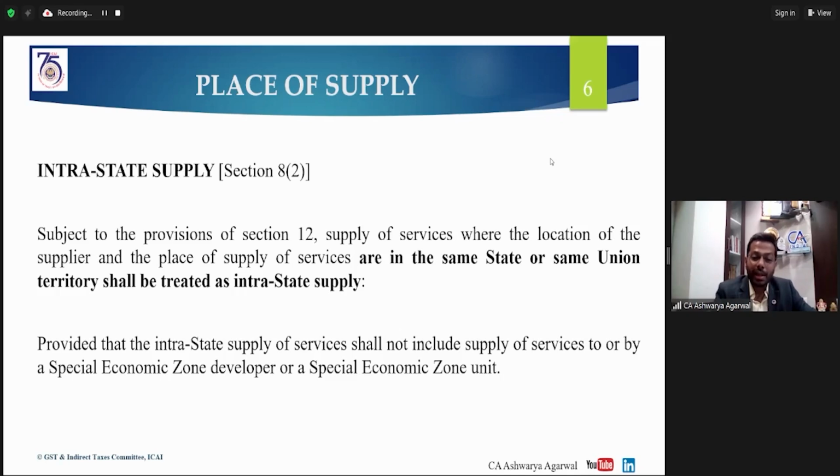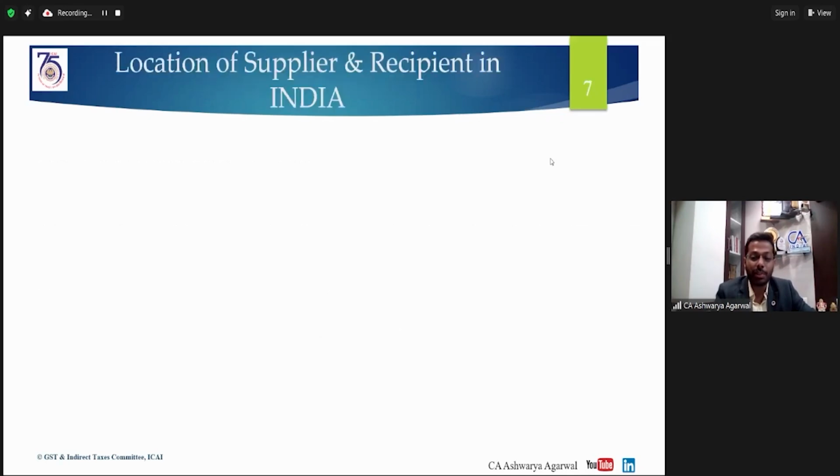Provided that the intrastate supply of services shall not include supply of services to or by an SEZ developer or an SEZ unit. Of course, that becomes an export. Now, as we have seen what is an interstate supply and what is an intrastate supply, how do we decide where the place of supply is? Because if we are a supplier, we know where the supplier is. That is our own establishment, the place of business. But now we need to decide where the place of supply is.